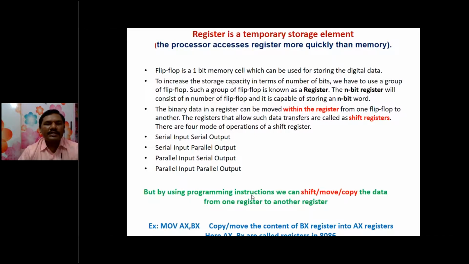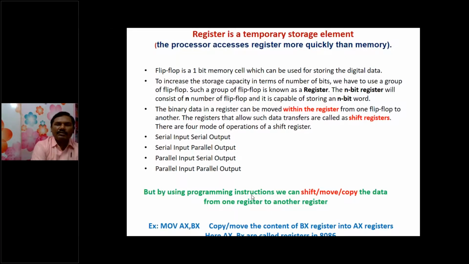The binary data in a register can be moved within the register from one flip-flop to another, because flip-flops are storage elements. The registers that allow such data transfers are called shift registers. The combination of flip-flops is called a register.